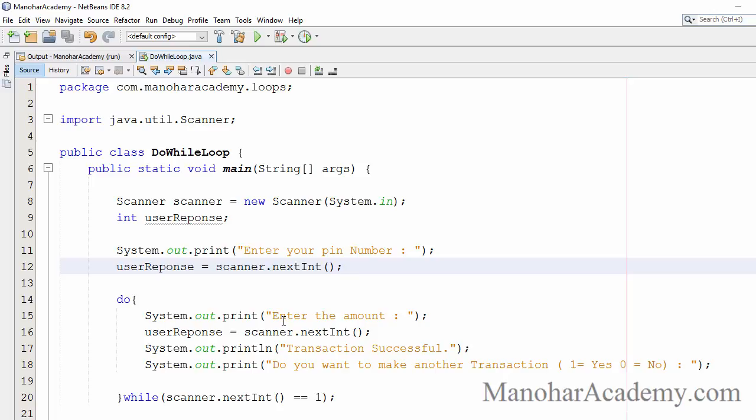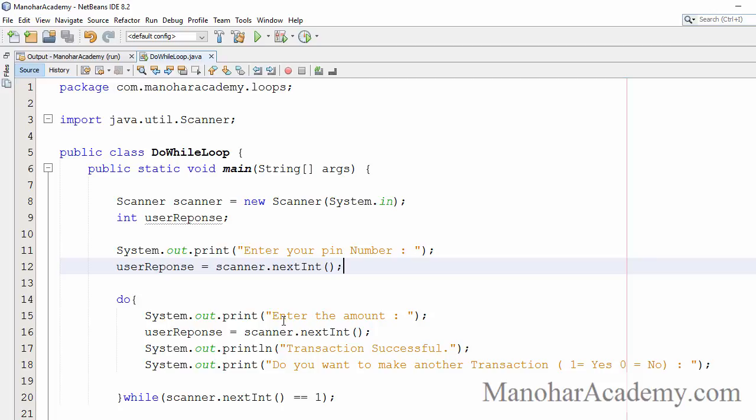Hi, in this lesson we are going to look at the do while loop. It has a slight variation from the while loop, but it behaves exactly like the while loop except that a while loop may be executed 0 or more times. Because we are checking the condition at the beginning, if the condition is false the first time itself, then the while loop will never get executed, not even once. But that is not the case with the do while loop.